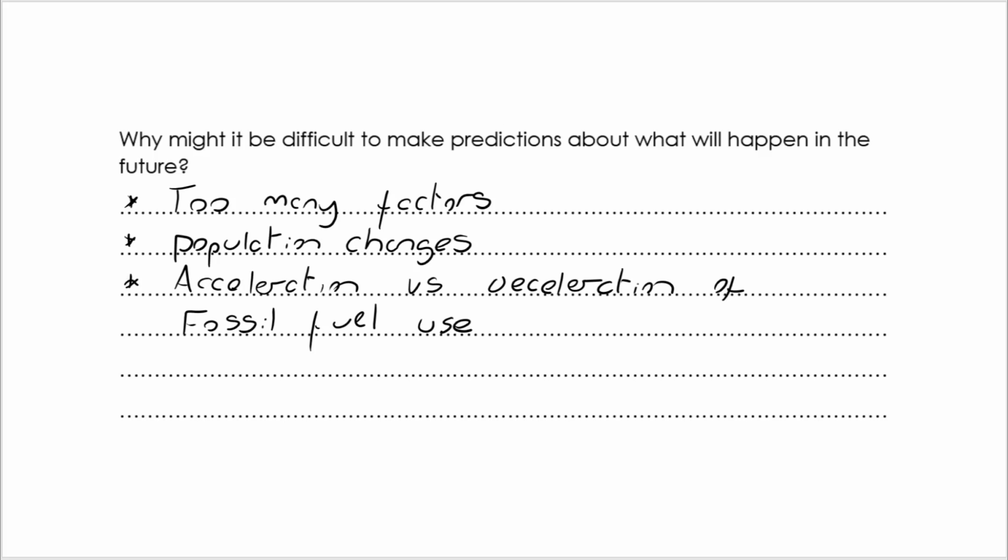But also, we can look at acceleration versus deceleration of fossil fuel use. What I mean by that is in the UK, we are cutting our use of fossil fuel. But some countries around the world are not yet in a position to do that and are still using coal, using oil in large volumes. So we don't know how that's going to change in the future.